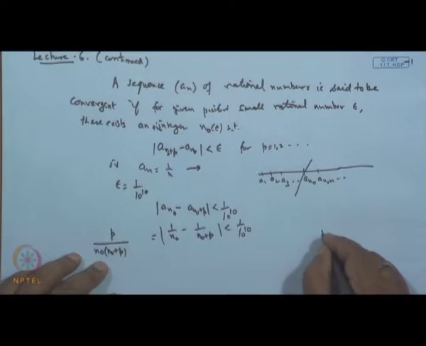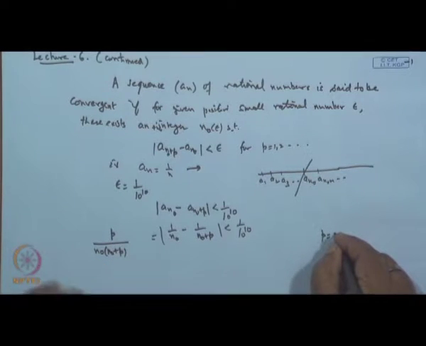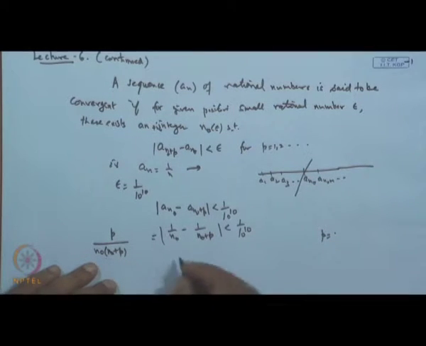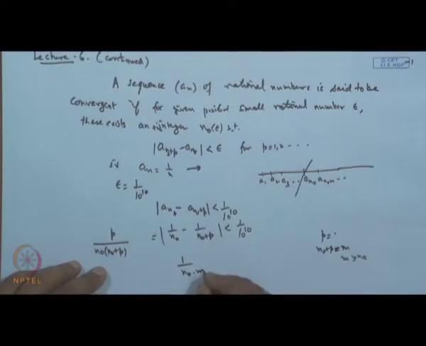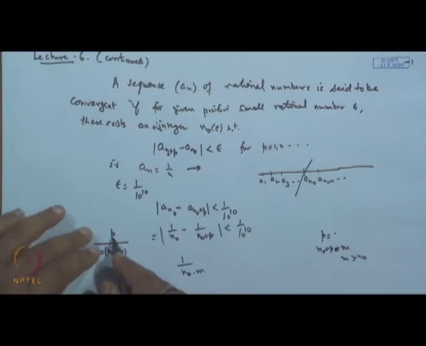Suppose I take p equal to say 1 or 2, anything. Let n naught plus p be say m. So m is greater than n naught, and then this becomes n naught m, with p from 1 to 3.